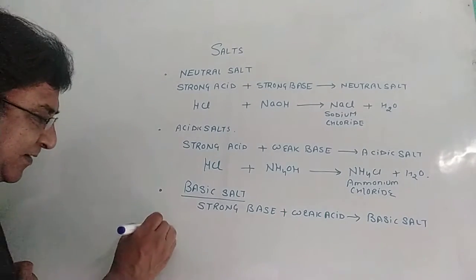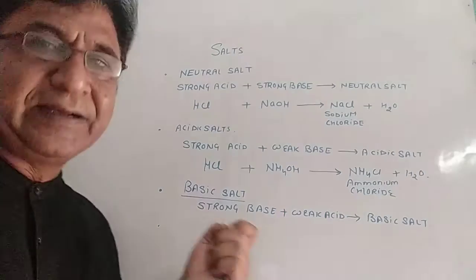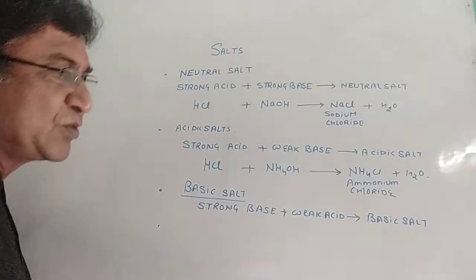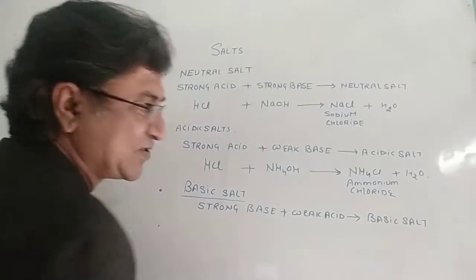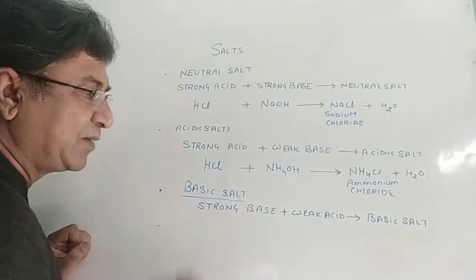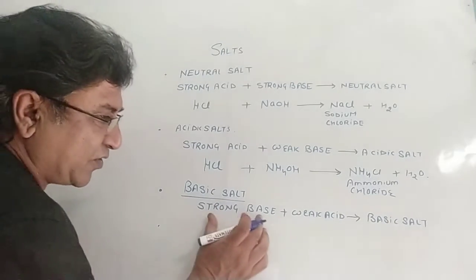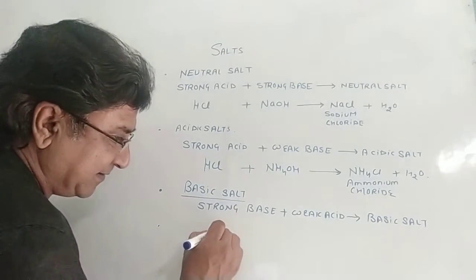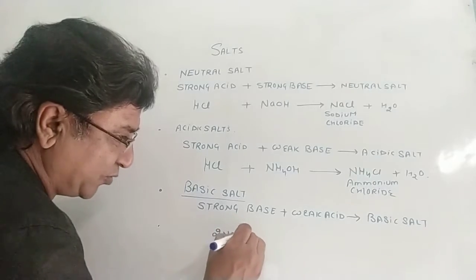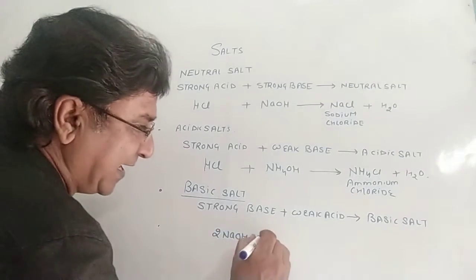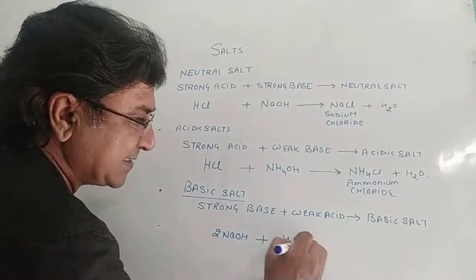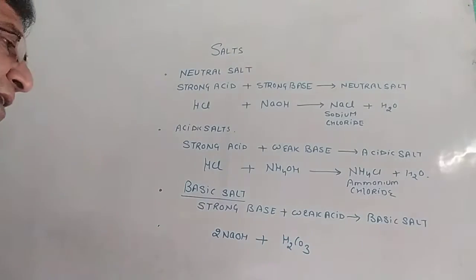If I say sodium carbonate is a basic salt, how do we prepare sodium carbonate? Let's take a strong base, 2 NaOH, 2 molecules of sodium hydroxide, and add carbonic acid into it.